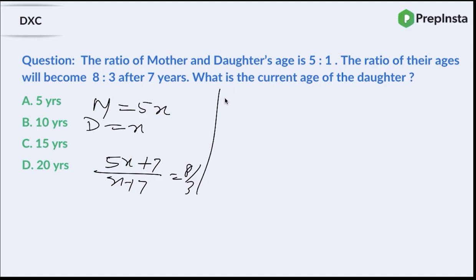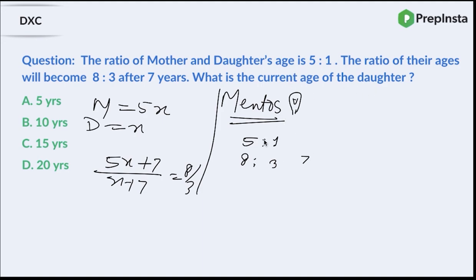So how do Mentos people solve this problem? The Mentos way of solving this problem, let me also draw a bulb over here. So guys, what is the current ratio? It's 5:1. And after 7 years, the ratio will become 8:3. Whose age are you supposed to find?